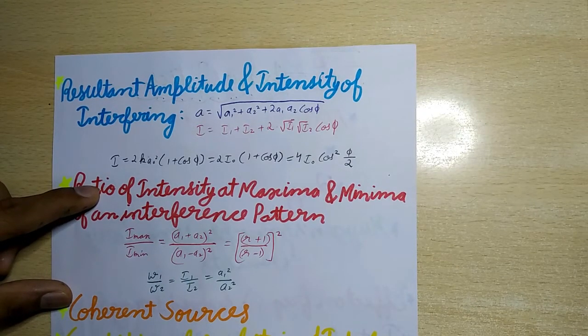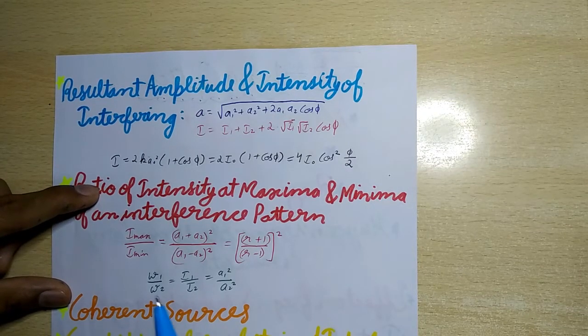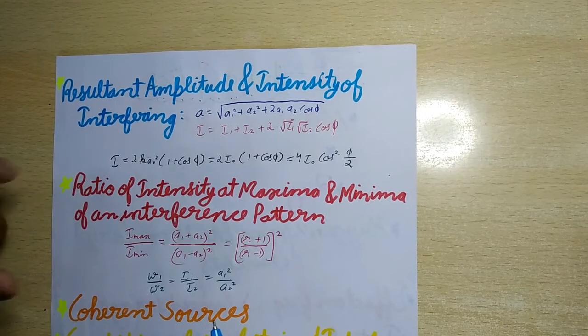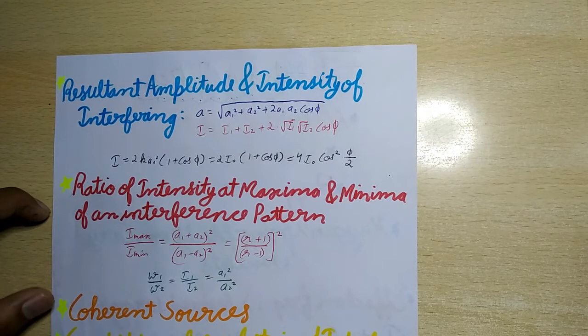First, when cos φ remains constant with time, the two sources are coherent. The intensity will be maximum at the points for which cos φ is equal to plus 1 and minimum at the points where cos φ is equal to minus 1. And second, when cos φ varies continuously with time, so that its average value is 0 over the time interval of measurement, the resultant intensity at all points will be I1 plus I2.